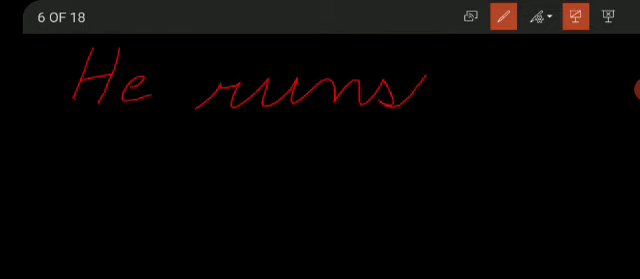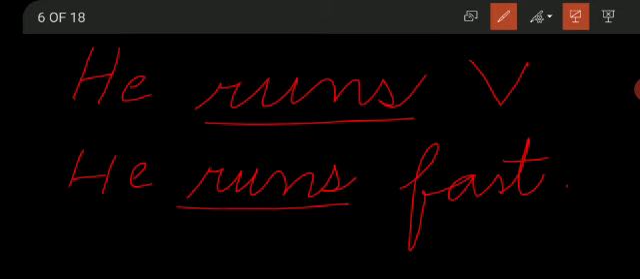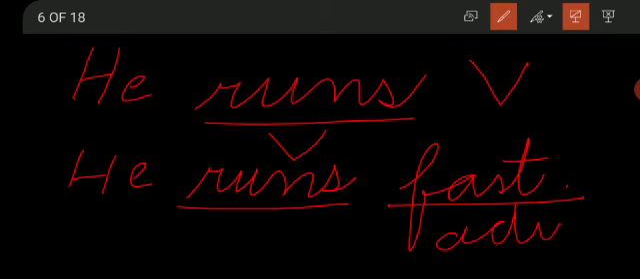For example, he runs. Now here the action is runs, so this is the verb. He runs fast. Now again runs is the verb and the word fast is adding something to the running action, or telling us how he runs, so it is called an adverb. Okay?